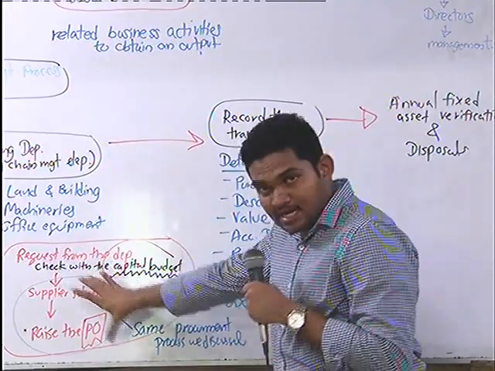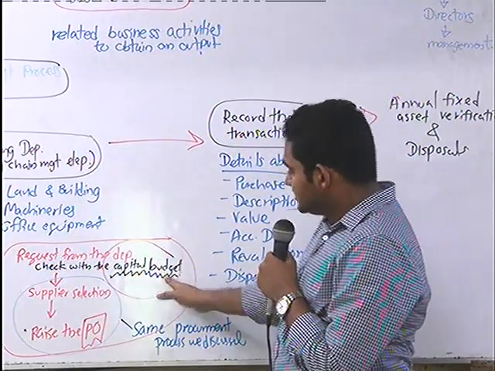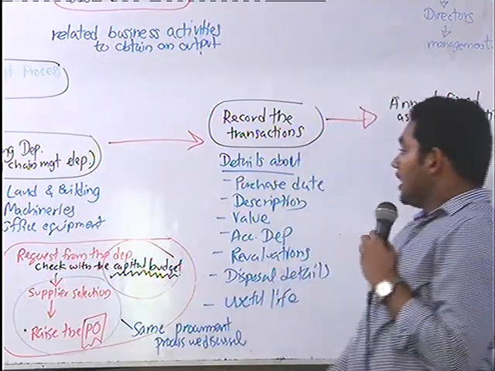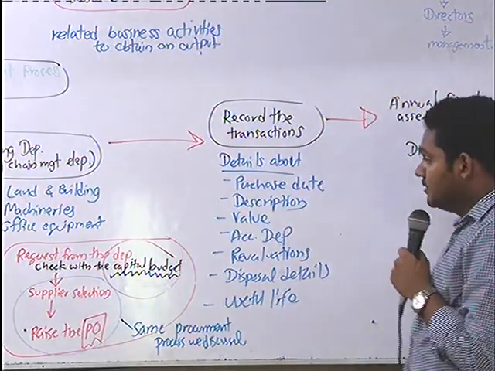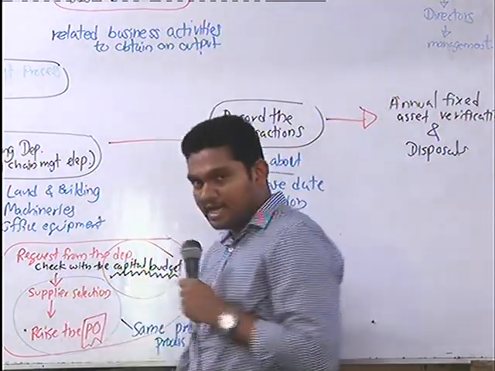From here onwards it is the same procurement process we discussed, right? So this is the new addition, the capital budget. Then now you received the goods, let's assume. From here onwards it's the same process.